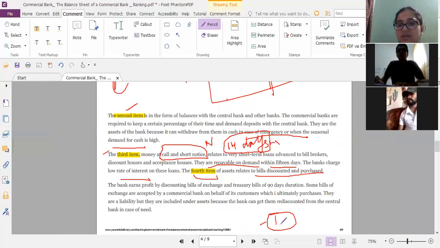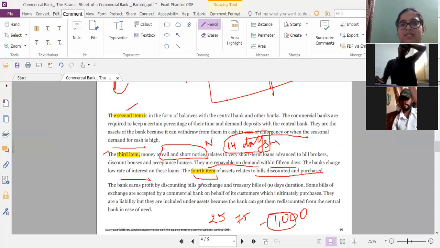We saw that if the bill of exchange is of 1,000 rupees, then the bank will charge some commission for discounting it, say 25 or 75 rupees or so. That becomes a profit of the bank, so this becomes an asset, right? So the banks earn profit by discounting bills of exchange and treasury bills. We also studied about treasury bills in our last class. We saw there are three types of treasury bills, if you can remember.